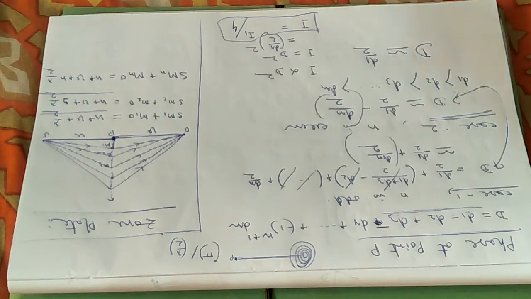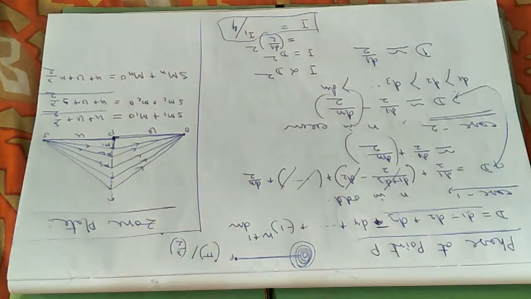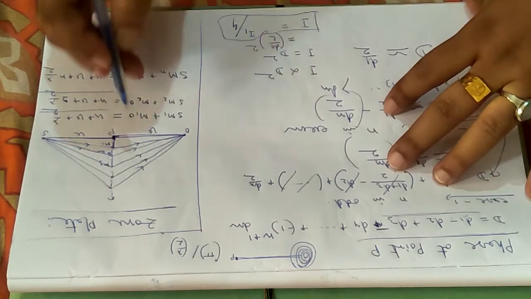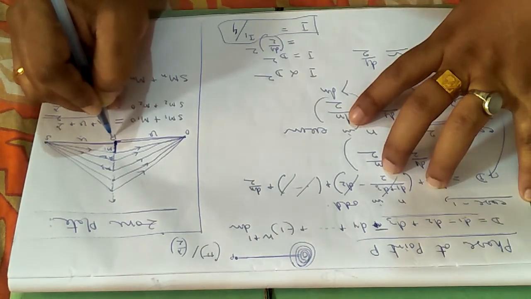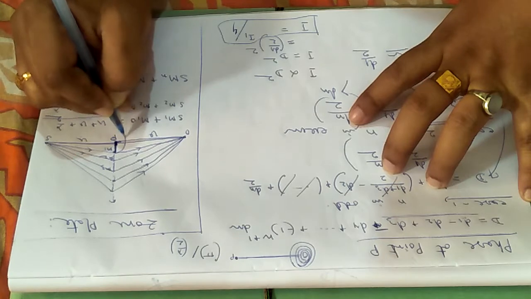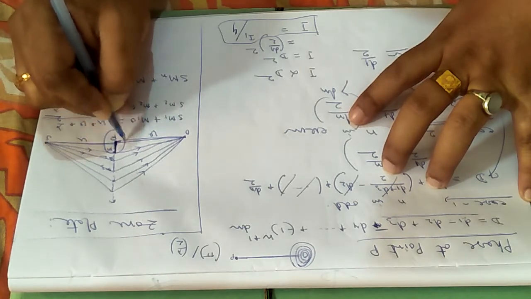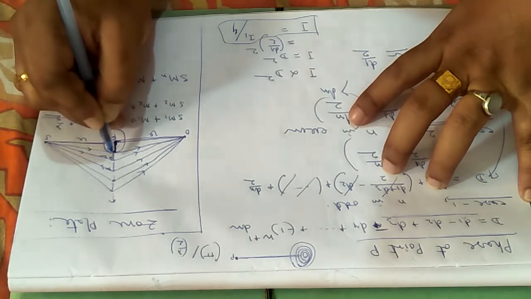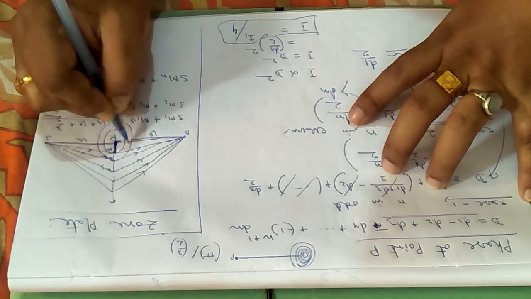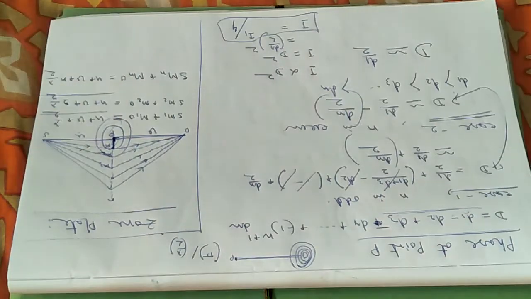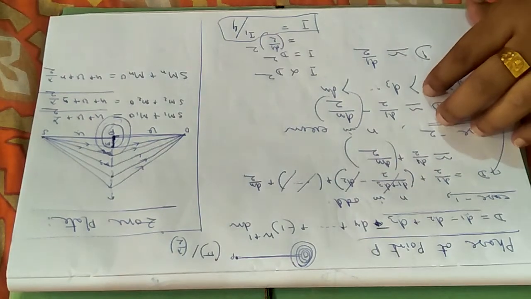Now, like the previous one, we have to calculate the area of the zones. What will be the area of different zones? How can we consider the zones? I will take the radius. Suppose this radius is PM1. I will consider one imaginary circle. The area of this will be the area of the first zone. For the second one, again I will consider another imaginary circle. The annular region between this will be the area of the zone. And similarly, I will proceed.